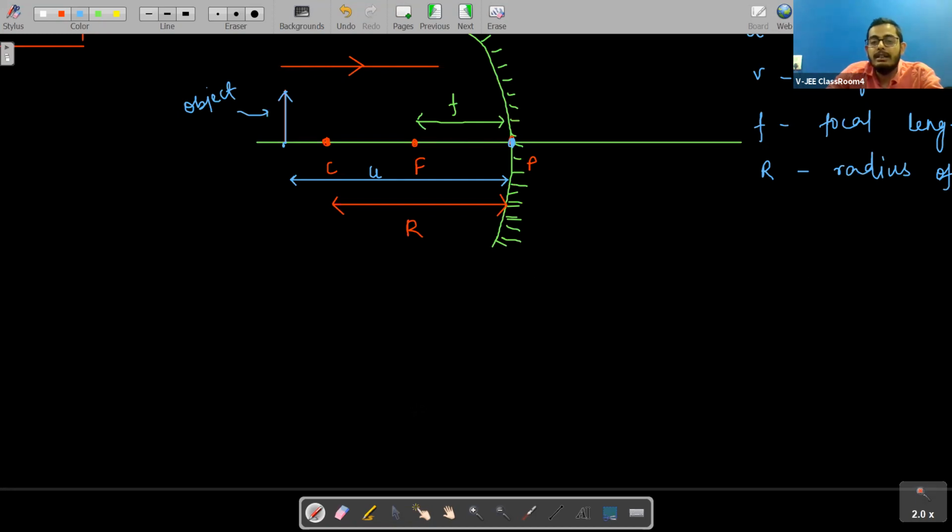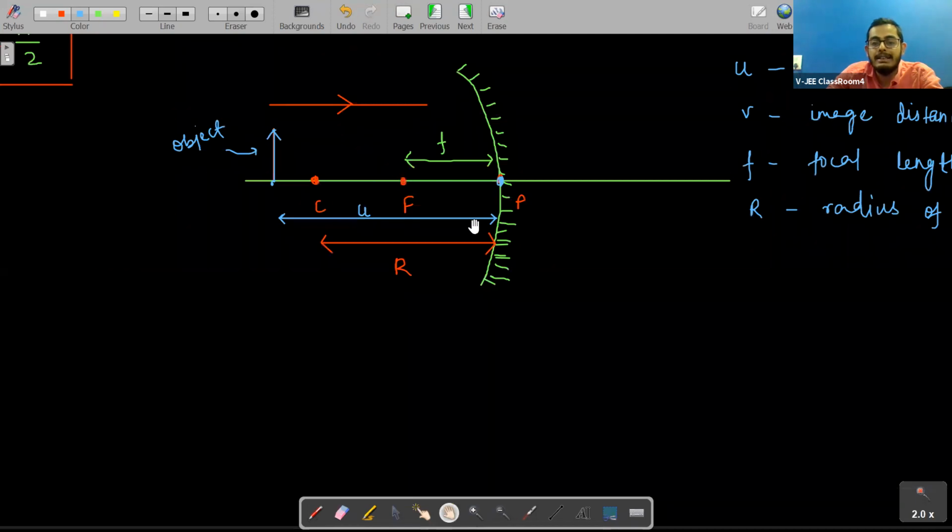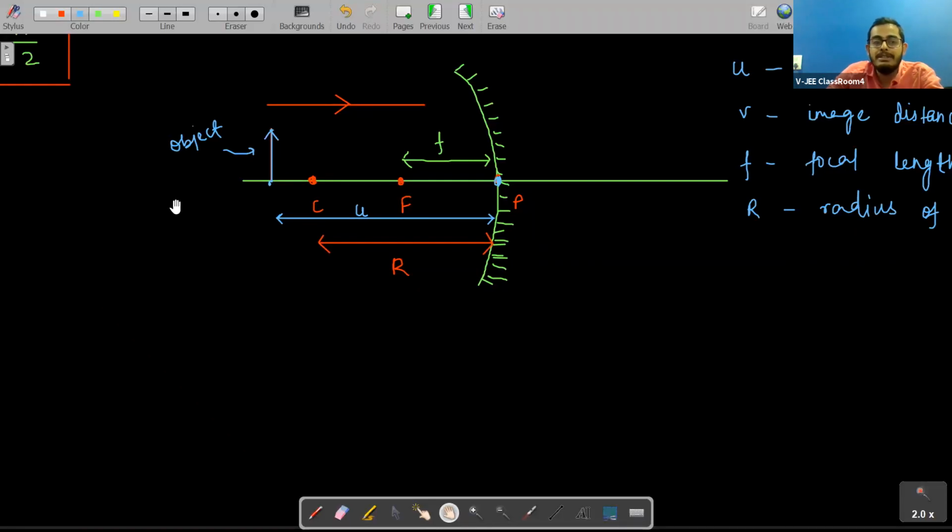Like if I measure this focal length, this u object distance, this R radius of curvature, in which direction do we measure these distances, students? Do you remember? Can you tell me in what direction we measured these distances? See, this is the direction in which we measured focal length, object distance, and radius of curvature. In this direction we measured, and this is the direction of incident ray. All distances are measured from the pole, right?